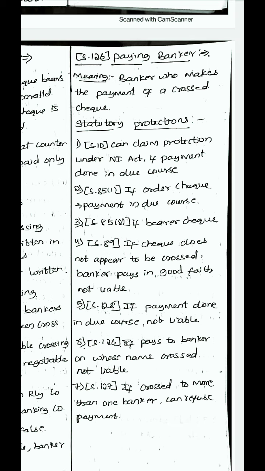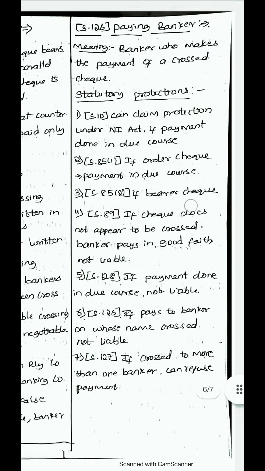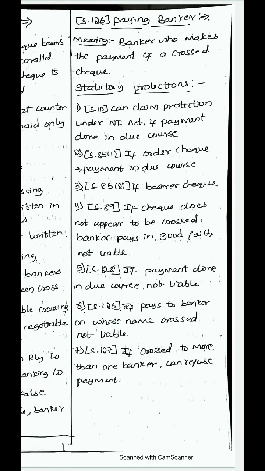The next statutory protection is under section 85. If the check is by order or by bearer, and he has made the payment in due course, then he is not liable. Then section 89. If the check does not appear to be crossed and the banker pays in good faith, then he is not liable. The check is crossed, but the crossing is not visible to the banker, and in good faith he makes the payment, then he is not liable. The next is section 128. If payment is done in due course, then he is not liable.